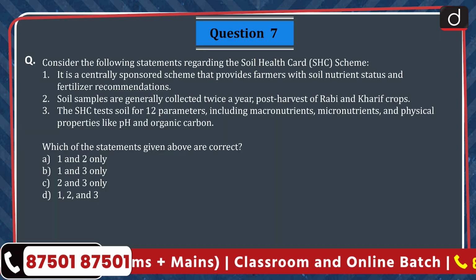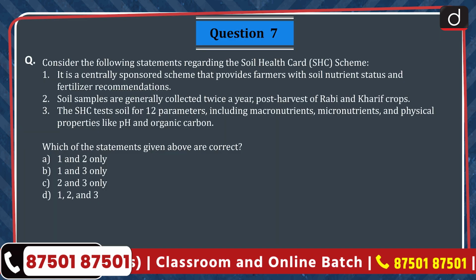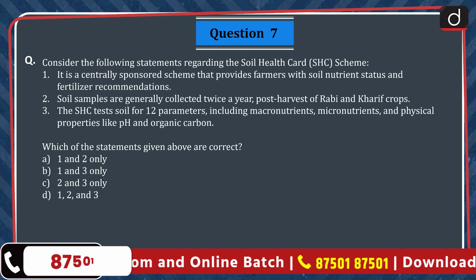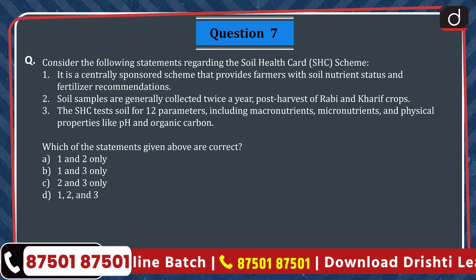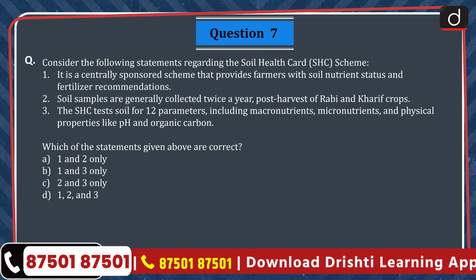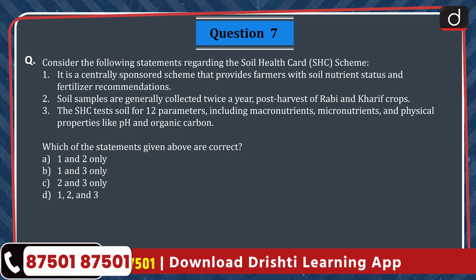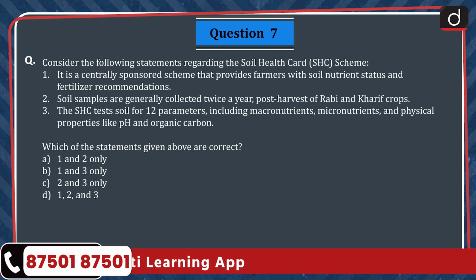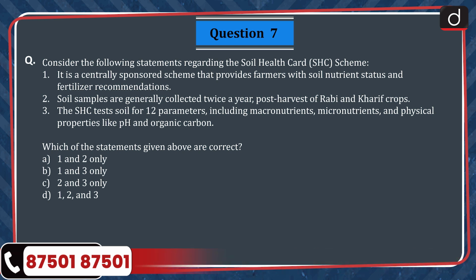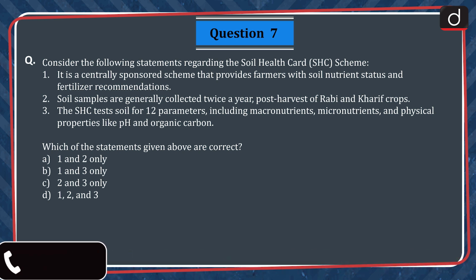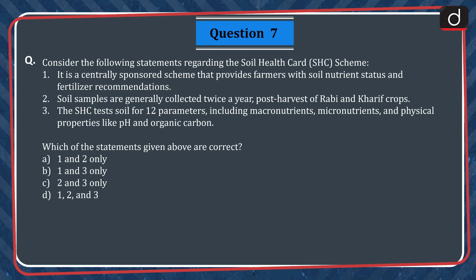Question 7. Consider the following statements regarding the Soil Health Card Scheme. 1. It is a centrally sponsored scheme that provides farmers with soil nutrient status and fertilizer recommendations. 2. Soil samples are generally collected twice a year, post-harvest of Rabi and Kharif crops. 3. The SHC tests soil for 12 parameters including macronutrients, micronutrients and physical properties like pH and organic carbon. Which of the statements given above are correct?